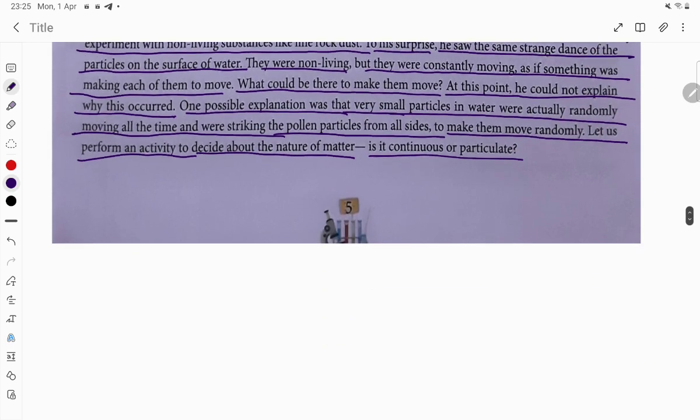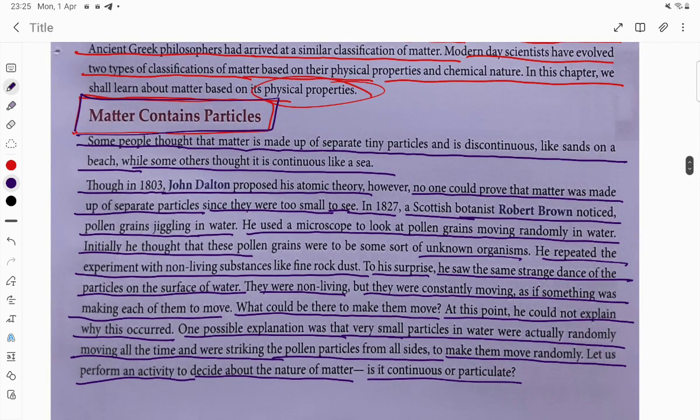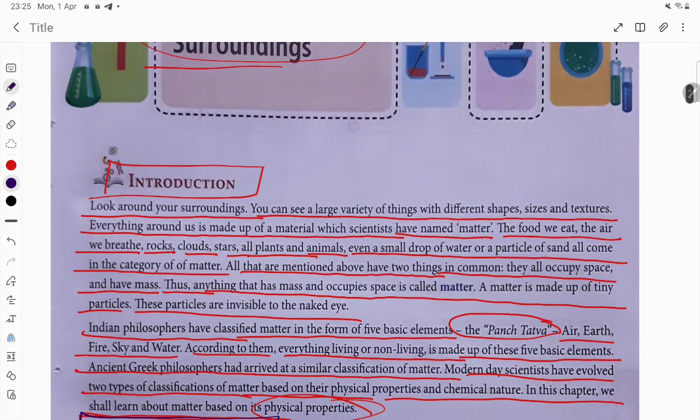So matter contains particles. If we discuss all these things, it was found that all matter is made up of tiny particles. So this is the point.